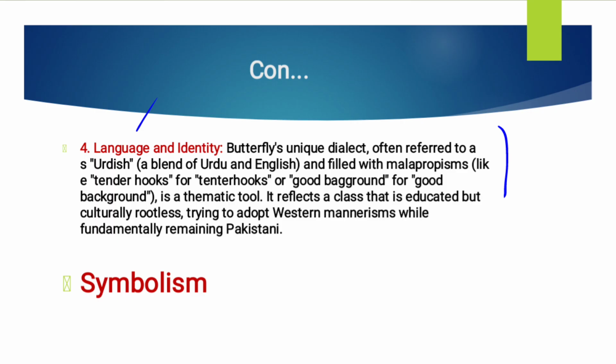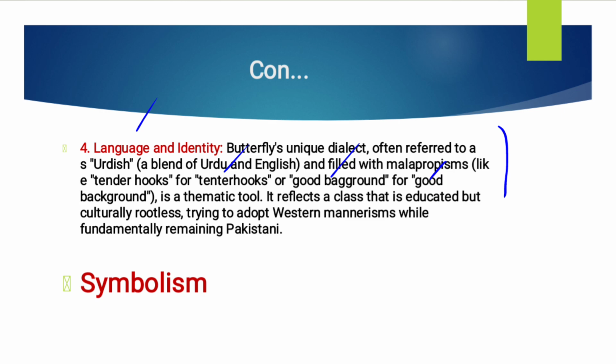I mean, if they call this name in Urdu, it's really difficult for them as well. But we also try to do that, but still, we make a lot of mistakes. Like here, Moni Mohsin has written that in language identity sometimes they say tender hooks, tenter hooks. Instead of calling it good background, they call it big good big ground.